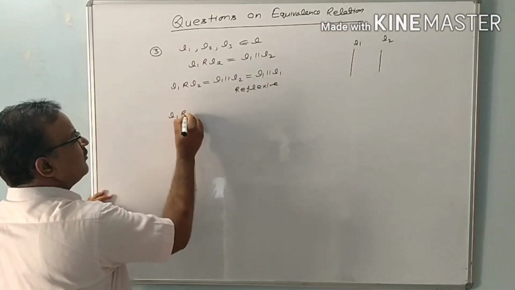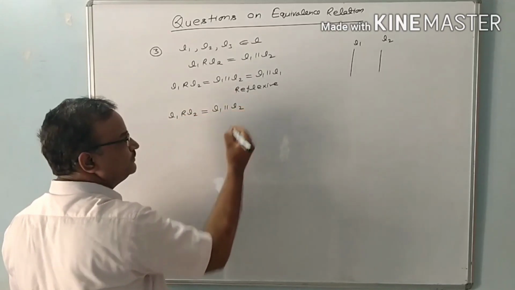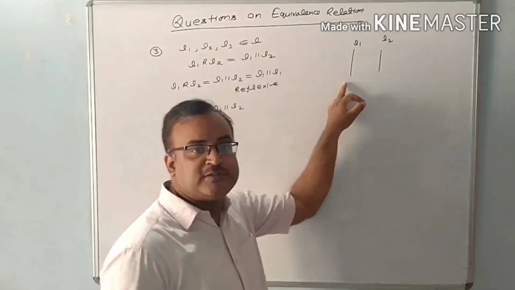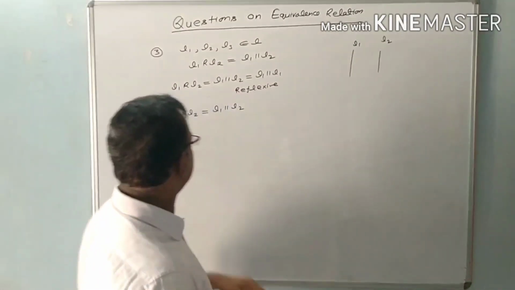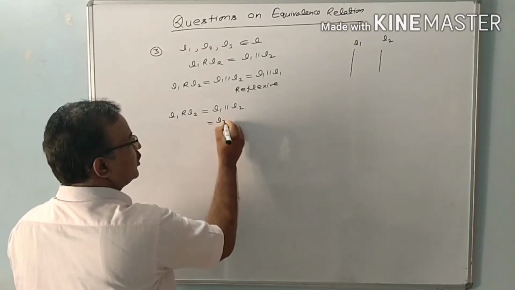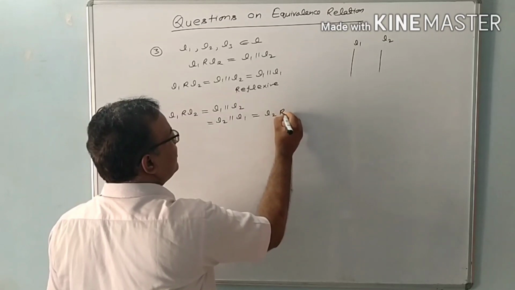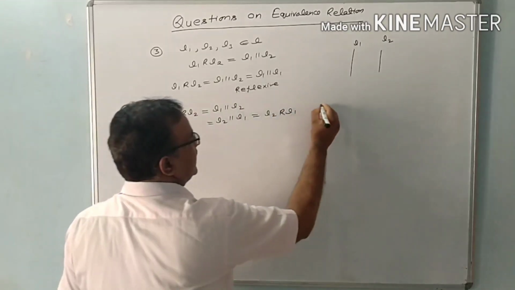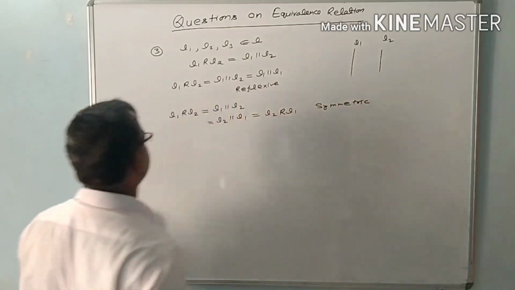Next, if L1 is related to L2 is that L1 is parallel to L2. Now you can see this figure, L1 is parallel to L2. So we can also say L2 is parallel to L1 also. So we will write L2 is parallel to L1. So L2 has same relation with L1. That's why this relation is symmetric relation also.